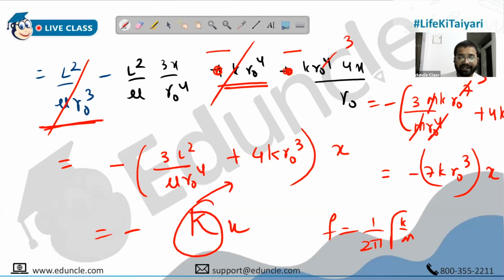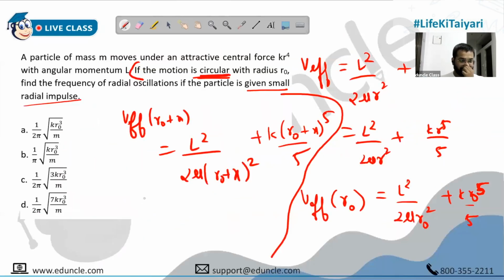So what is the value of capital K, the spring constant or the force constant? It's 7k r naught cube, people. So your answer is option D: 1 upon 2 pi under root k by m.